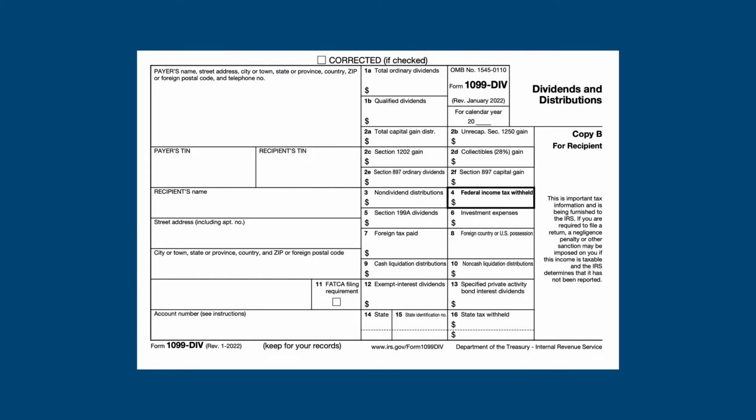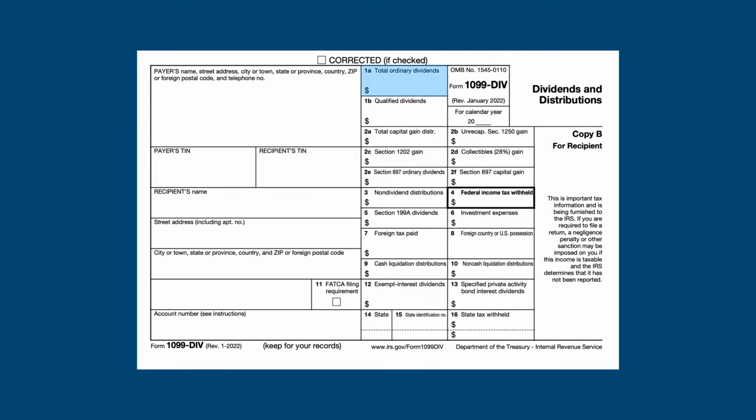We're going to use this Form 1099-DIV as a guide to dividends, where they're reported on the tax return and how they're taxed. We're not going to look at all the boxes on the form, just the ones that are relevant to most taxpayers. On the left-hand side of the form is the usual information on the payer and recipient, such as names, addresses, and tax identification numbers.